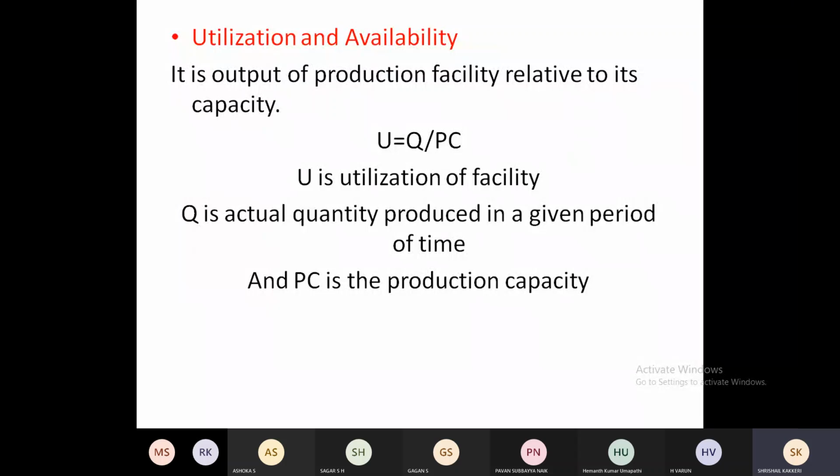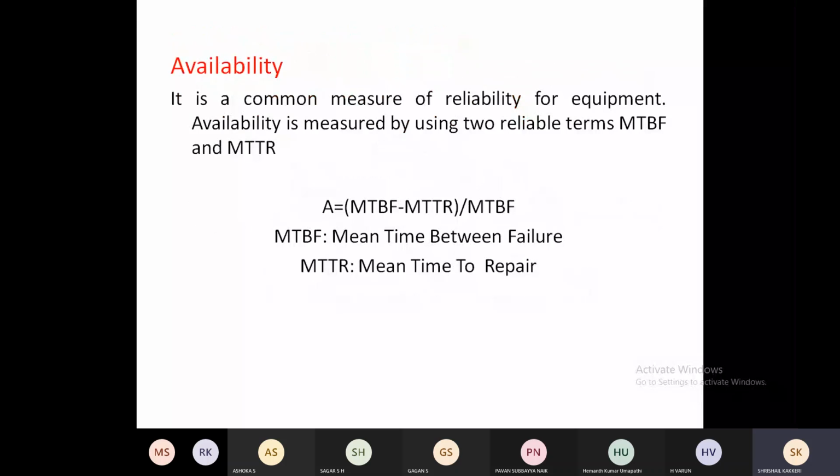Q is the actual quantity produced in a given period of time. You understood, the actual quantity produced in a given amount of time to the plant capacity will be deciding the utilization. Okay, utilization. And availability is the measure of reliability of any equipment.